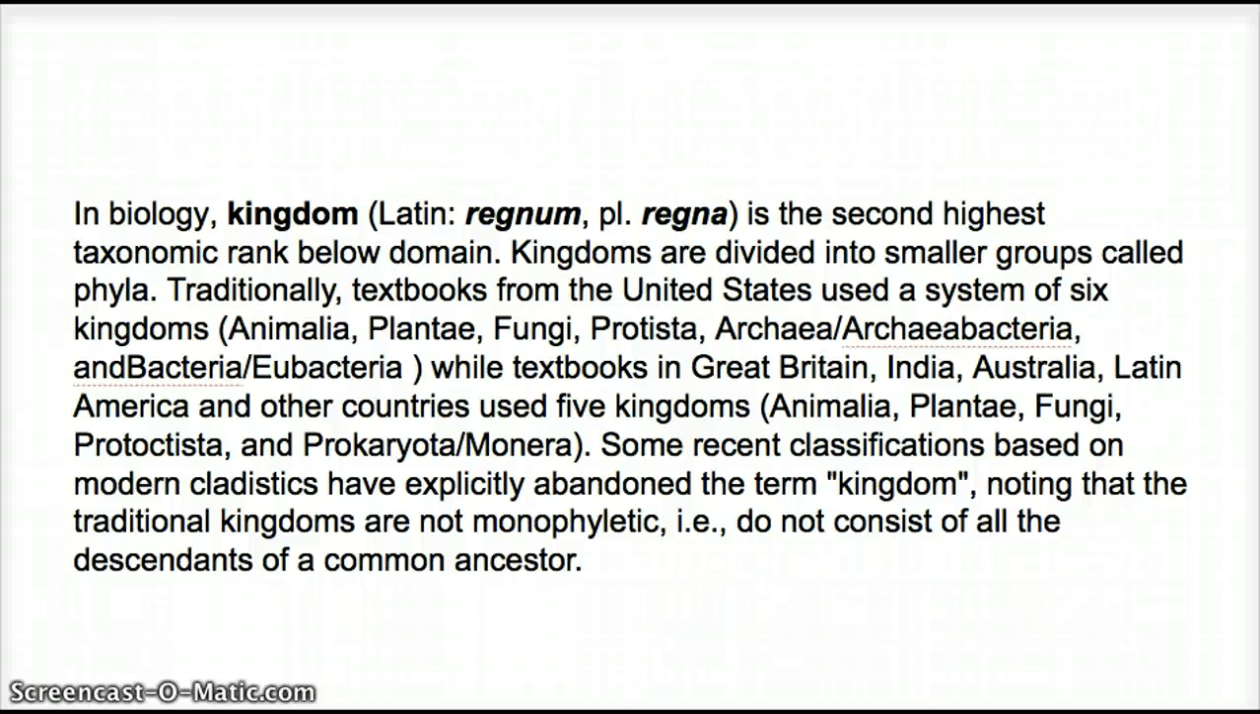However, in the US, we use 6 different kingdoms, while in Great Britain and India, Australia, Latin America, and other countries, they use 5 kingdoms. So this is a different sort of classification, so it gets a little tricky here when you communicate with different countries and they have different classification methods.